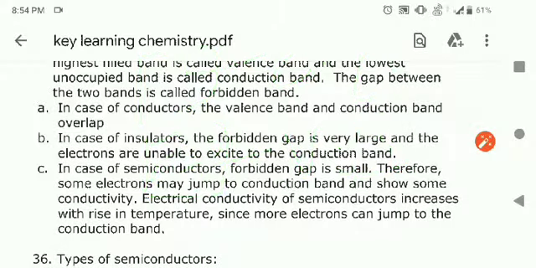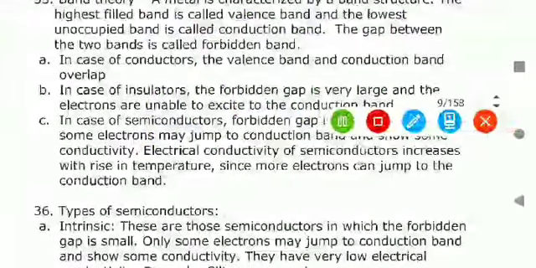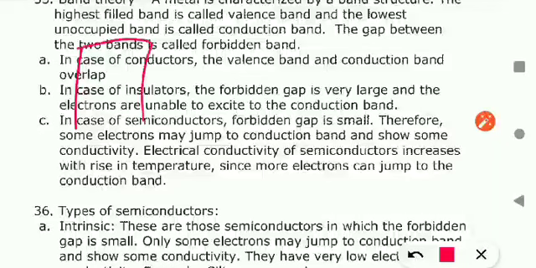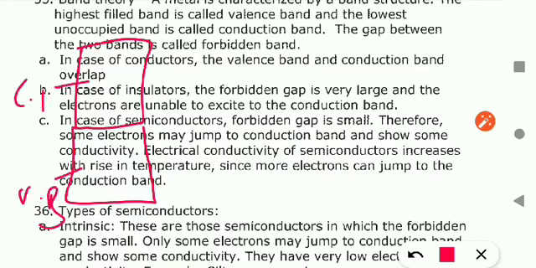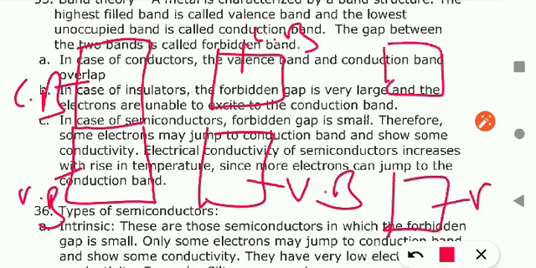Okay, so what will happen? I'm changing the color. So I am drawing three types of structure. First, in which there is no gap between the valence band and conduction band. Second, in which there is a slight gap between the valence band and conduction band, and third is where there is a large gap between the valence band and conduction band.